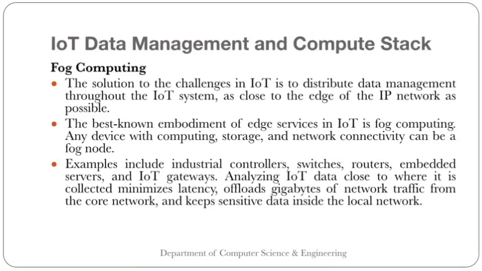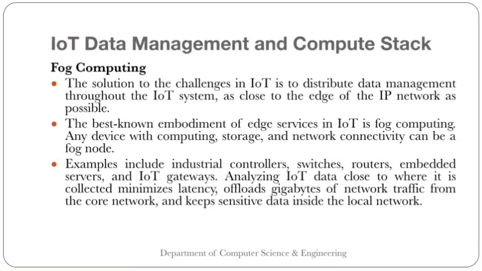So if we do the required filtering close to the device itself, then we don't need to transmit the huge data to the next level.